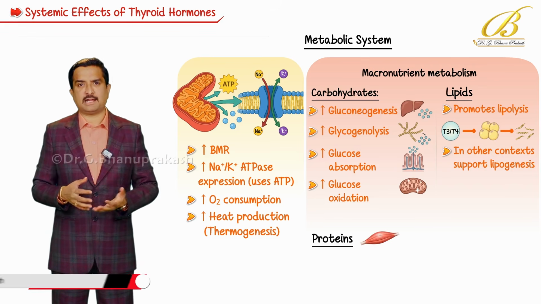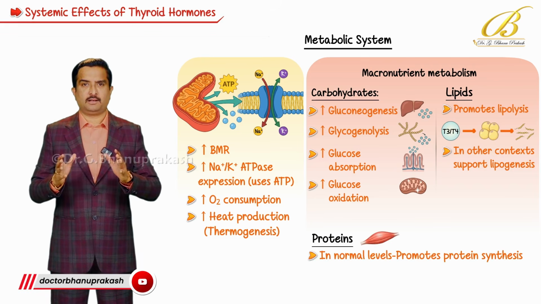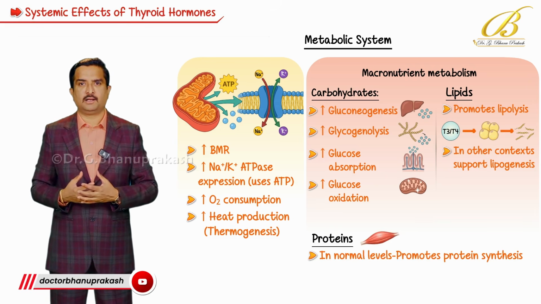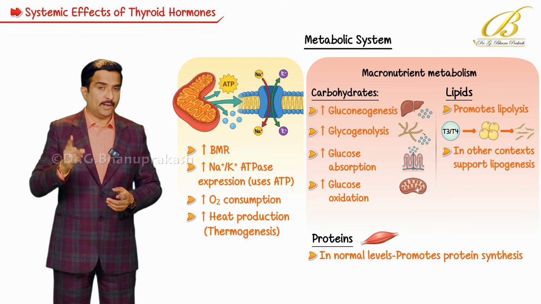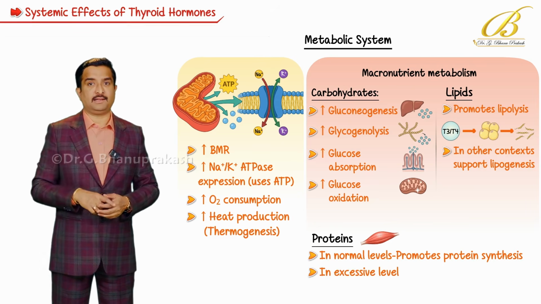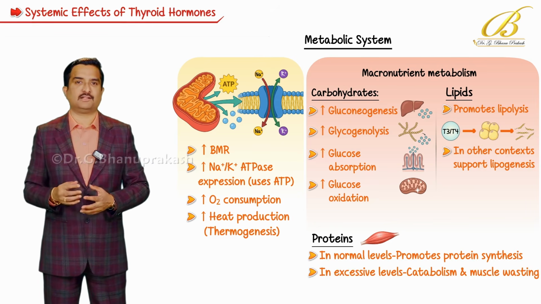And on protein metabolism, in normal doses, like when the hormone secretion or synthesis is normal, they promote protein synthesis, that is anabolism. But when these hormones are in excess, they can cause catabolism and muscle wasting.